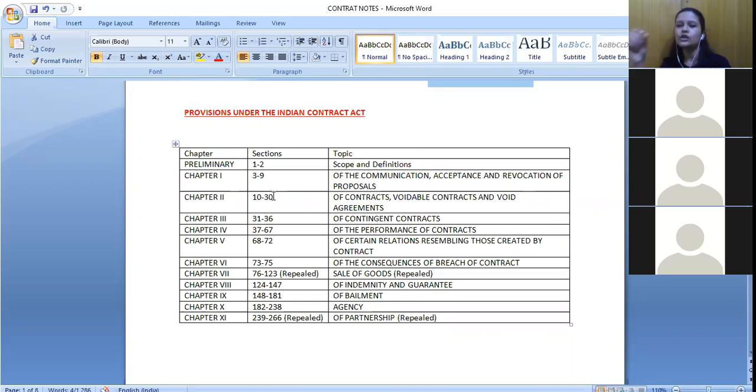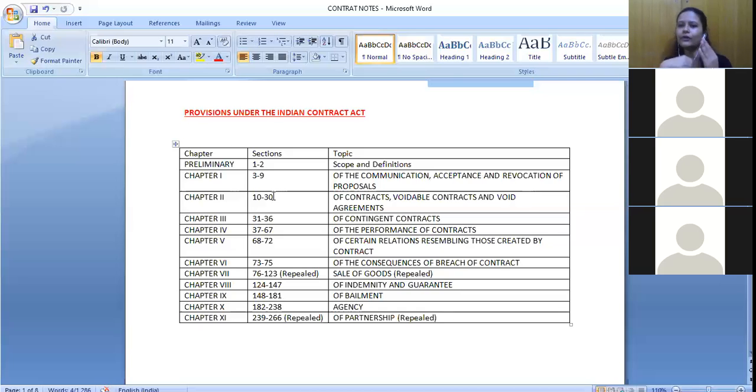Even if you do not know the exact section for contingent contract, if you know it is something between 31 to 36, that would give you a clear idea to answer questions in most cases.